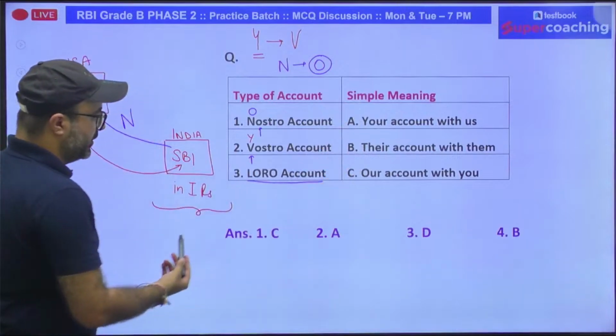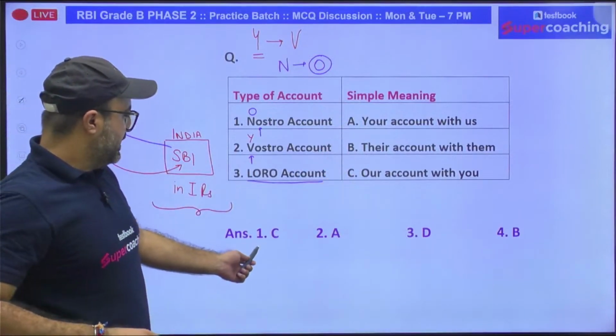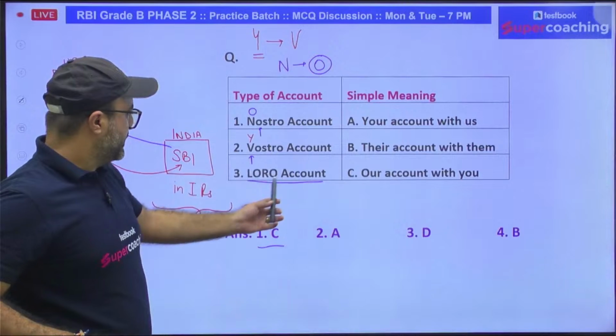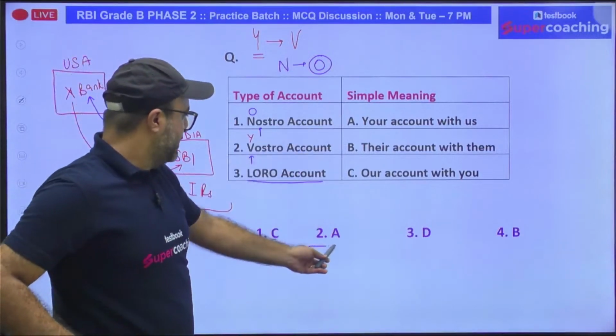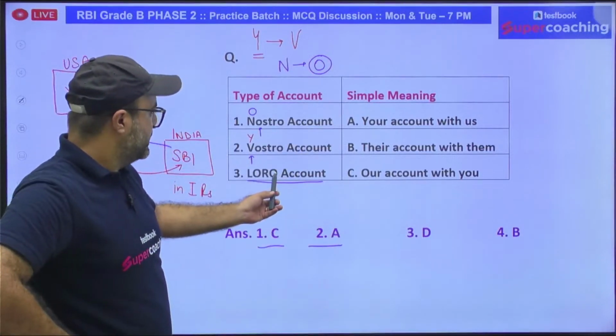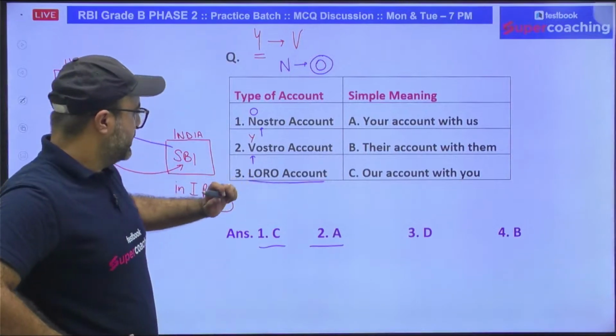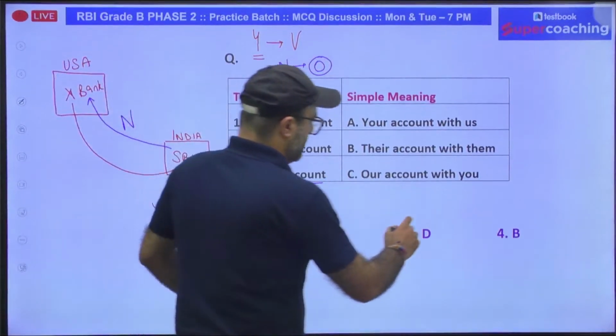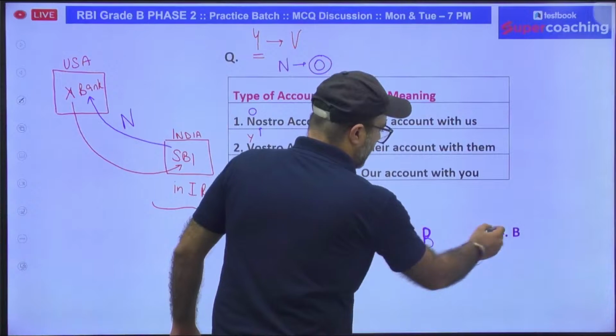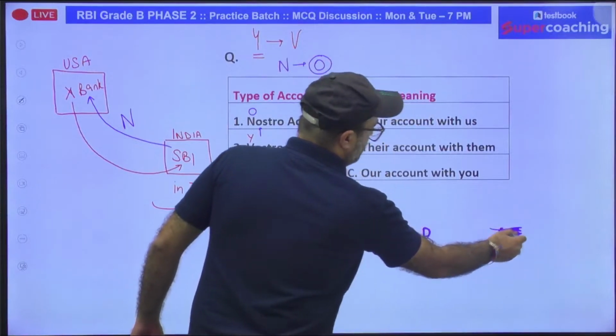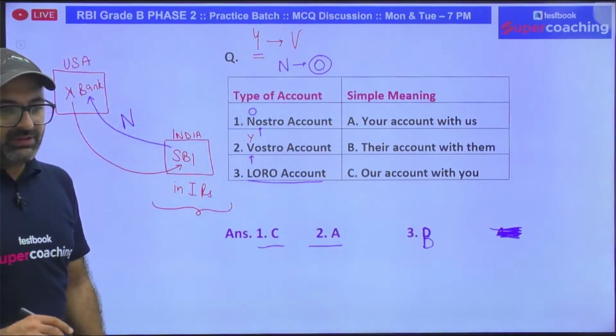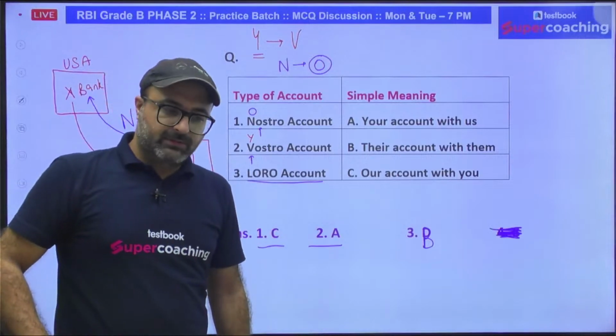So according to this, what should be the answer? First goes with third, second goes with A, third goes with B. They have given 4, that means there is something wrong. So I'll give this B and I'll strike it out. So this is the answer. Got it guys? Clear? Done?